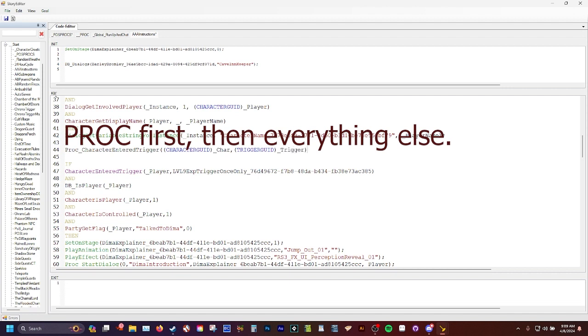And that's all. That's it. So now you've named the proc, you've given it what Osiris is expecting to find in this field, and what Osiris is expecting to find in this field. And then you just